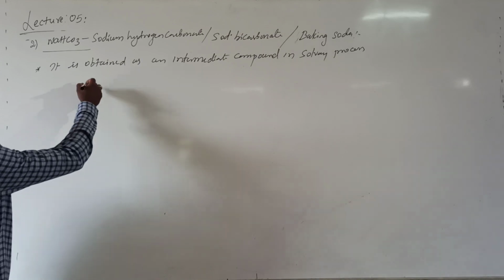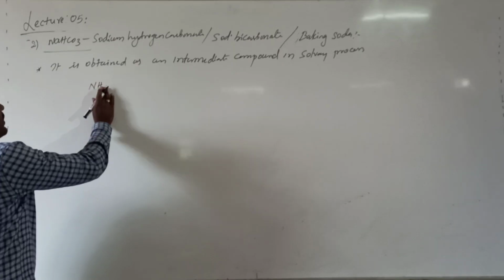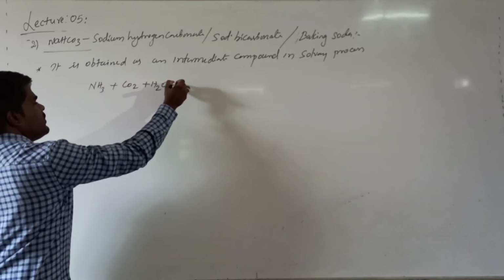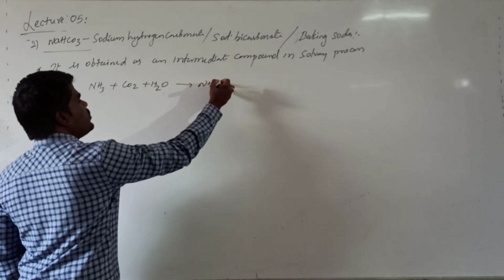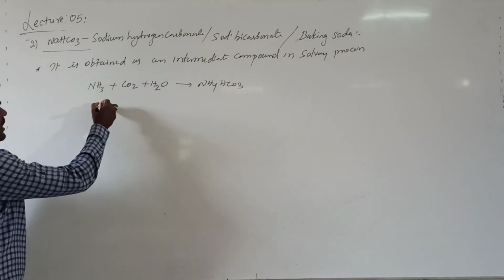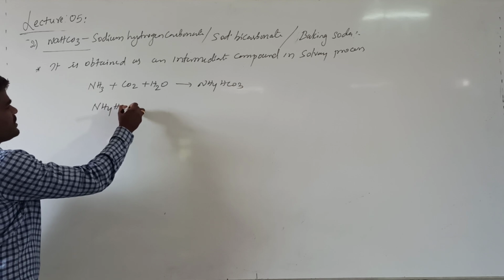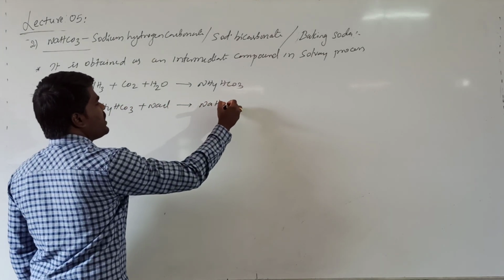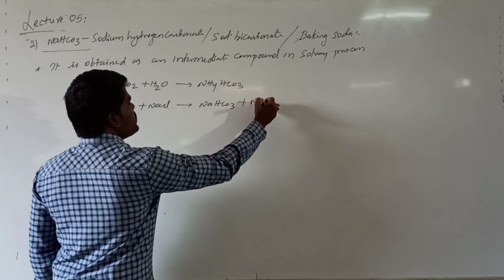In the Solvay process, what happens? Generally, when ammonia is treated with carbon dioxide and water, it forms ammonium hydrogen carbonate. When this ammonium hydrogen carbonate is treated with sodium chloride, it forms sodium hydrogen carbonate plus ammonium chloride.